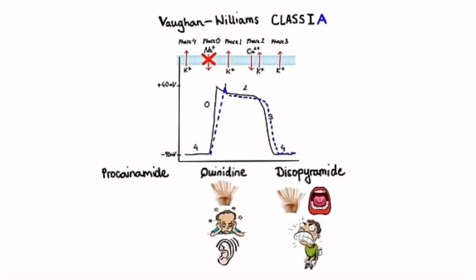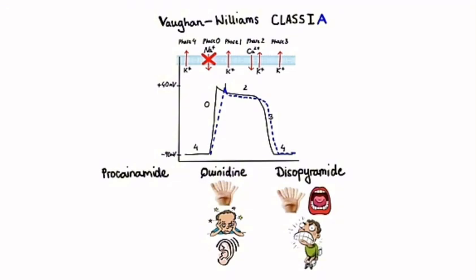Today we are going to learn about anti-arrhythmic drugs. These are the group of pharmaceuticals that are used to suppress abnormal rhythms of the heart. Classification of anti-arrhythmic drugs is done by the Singh Vaughan Williams classification. It classifies the drug classes into class 1, 2, 3 and 4. Class 1 is divided into class 1A, 1B, 1C.